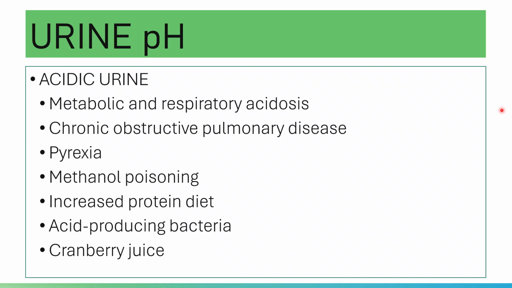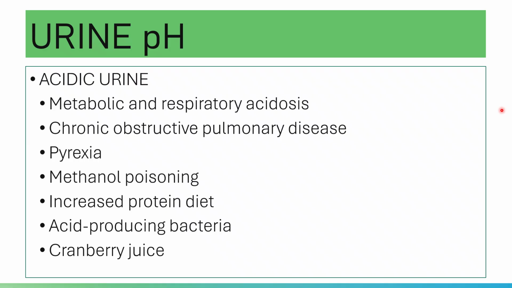Anyway, aside from that, chronic obstructive pulmonary disease, COPD, is somewhat related to your breathing. You are not excreting enough carbon dioxide. You are retaining more acids, volatile acids.